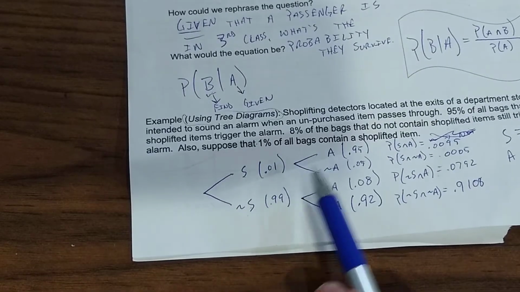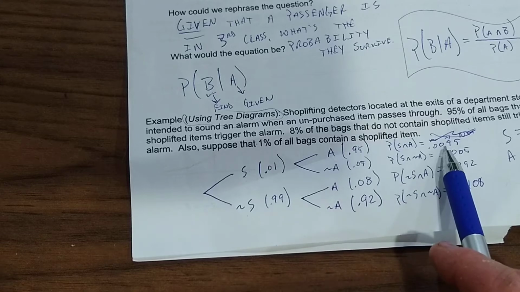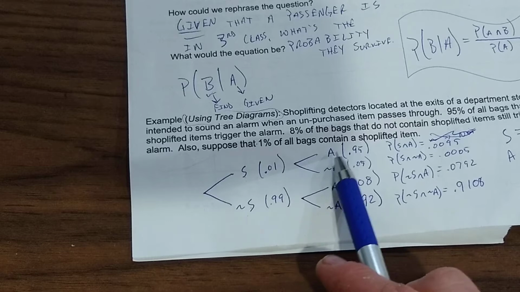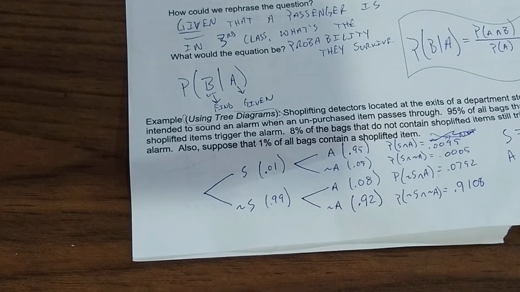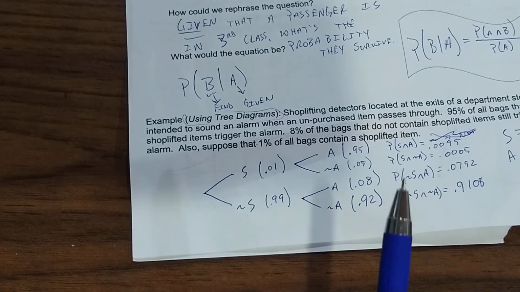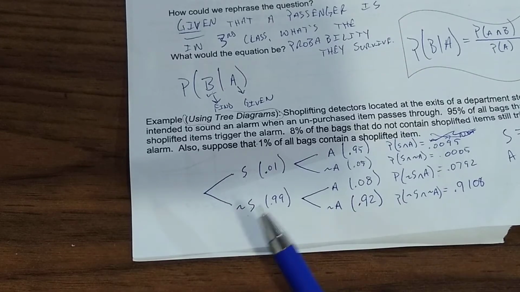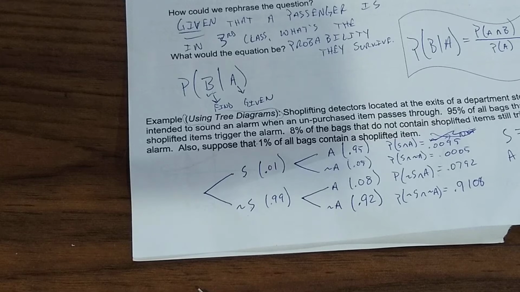All right, so I want to call attention to a couple numbers here. First of all, if we're looking at this, the probability that someone shoplifts and the alarm goes off is very small. And you might be thinking to yourself, well, wait a minute. So if I shoplift, the alarm's only going to go off less than 1% of the time? Well, actually, no, that's not what we're talking about here. What we're talking about here is random sampling, meaning if I walk into a grocery store, walk into Meijer's, 6 feet away, of course, and just randomly point to somebody and say, okay, you, and just point at someone, and then I force them to walk through those little things, what's the probability that the person I chose is, first of all, a shoplifter, and second of all, the alarm went off?